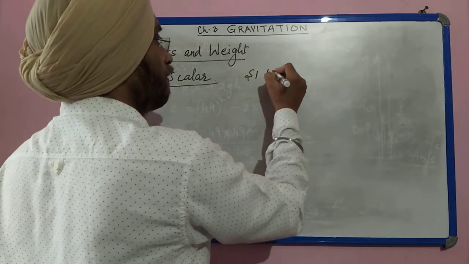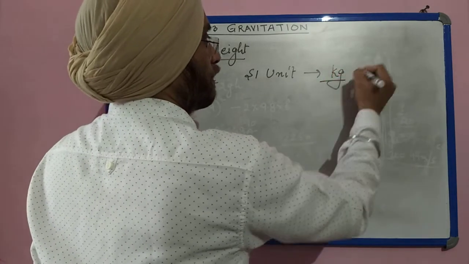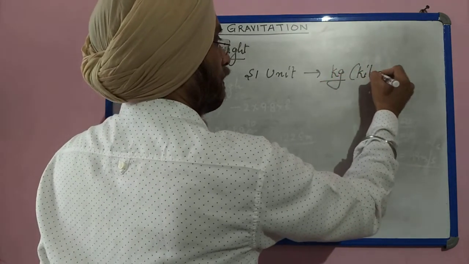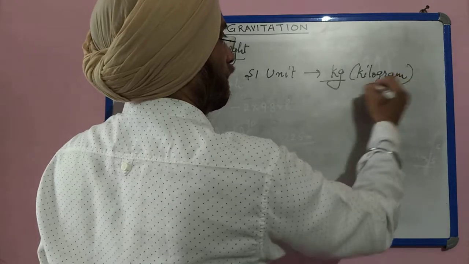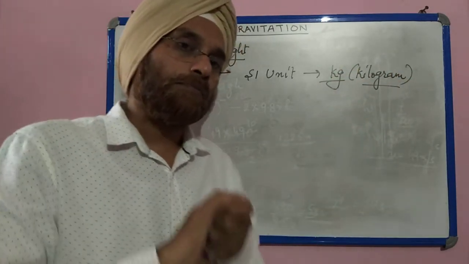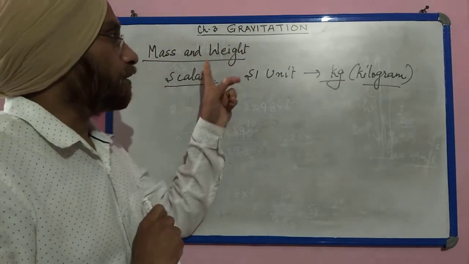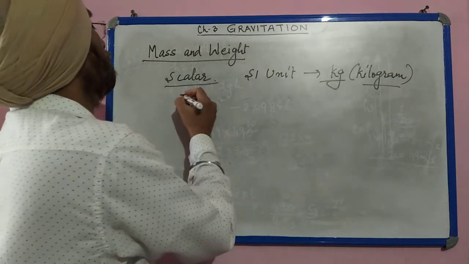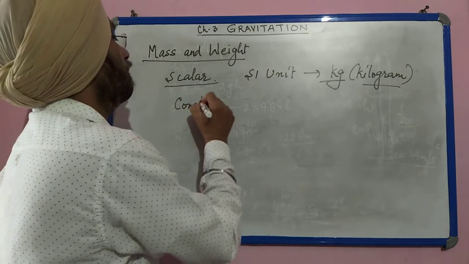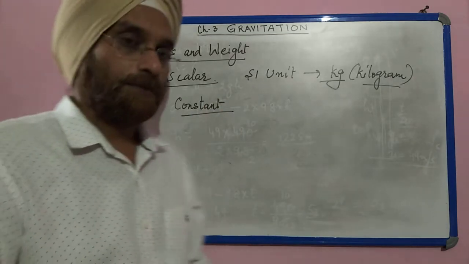is kg, or you may say kilogram, written as kg, small k, small g. And value of mass remains constant irrespective of the place where it is weighed.